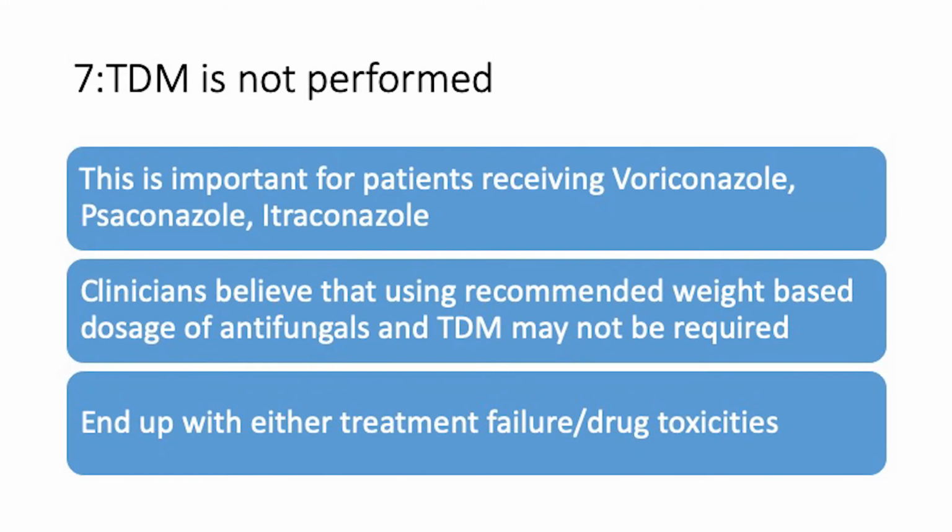And there are significant genetic variations amongst Asians, and many Asians are slow metabolizers. So what will happen if you give them a standard calculated dose according to milligram per kg? Then they can have a very high drug level, and voriconazole has a good correlation with voriconazole toxicities and very